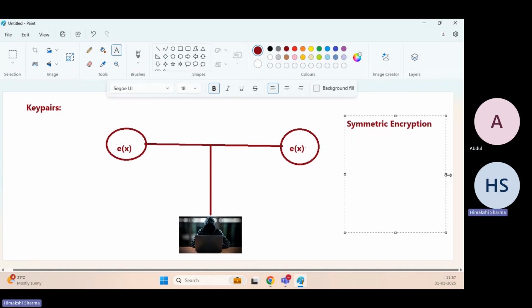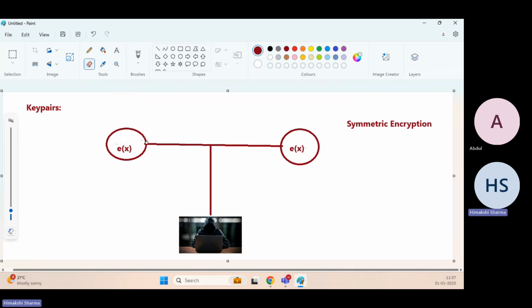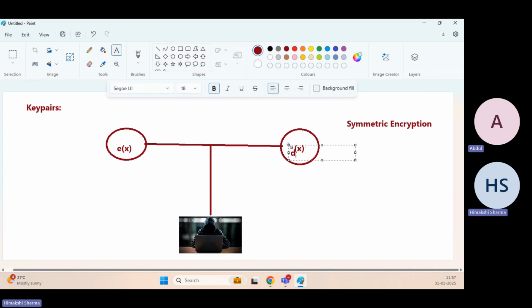So symmetric encryption is the encryption where we use the same key to encrypt the data and to decrypt the data. Now let's consider this way. If you are encrypting it using E and you decrypt the data not with the E, but with the D instead of E, now tell me what will happen.